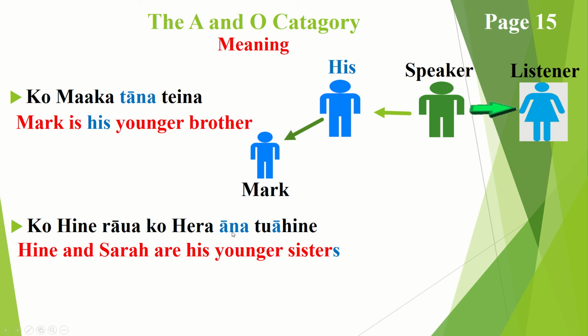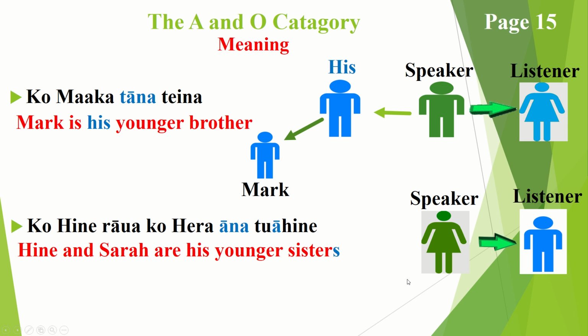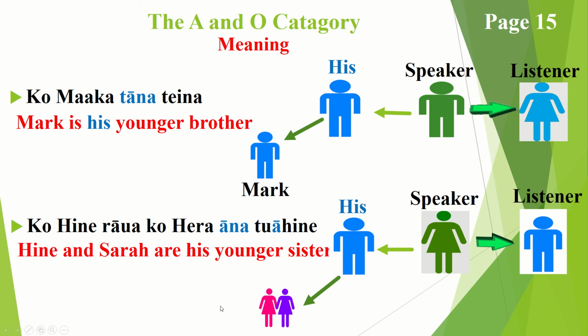The ana, putting them in the younger category. Dropping the T, making it sisters for plural, and using tuahine to help put that S on the end of sisters as well. And this is what it looks like. So this lady here is talking to this guy, saying that his younger sisters are these two, which are Hene and Hera.